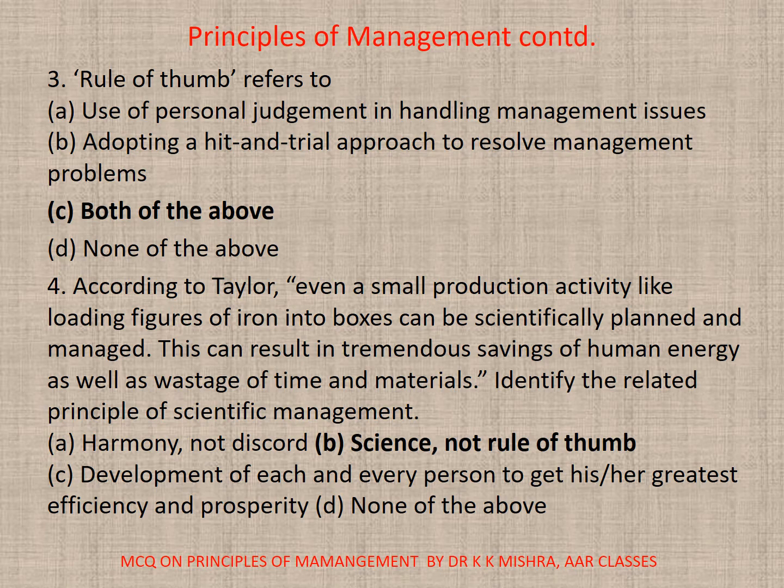4. According to Taylor, even a small production activity like loading pig iron into boxes can be scientifically planned and managed. This can result in tremendous savings of human energy as well as wastage of time and materials. Identify the related principle of scientific management. So here it is B, science, not rule of thumb.